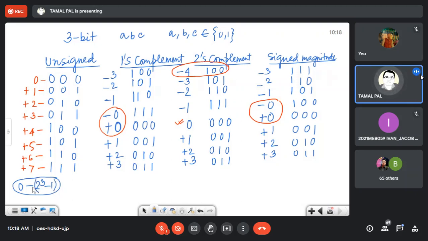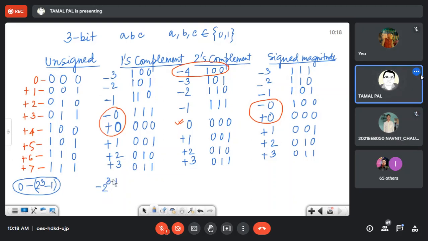So here it is 0 to 2 to the power 3 minus 1. Then for 1's complement representation, it is minus of 2 to the power 3 minus 1